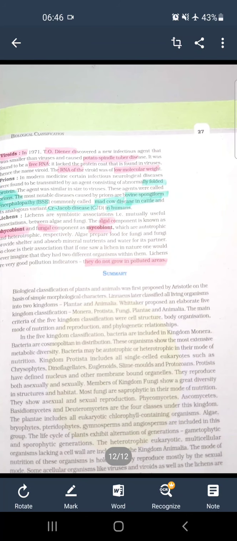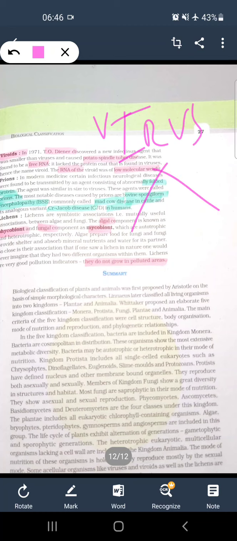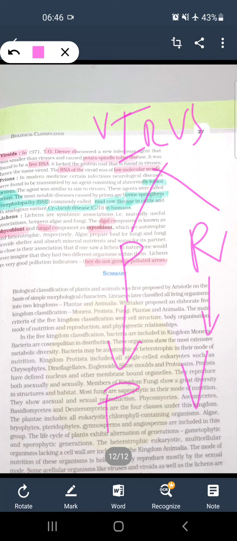After this, viroids are just free RNA, not protein. So a virus has protein and RNA. Only RNA, viroids. Only folded protein, prions. Viroids were discovered by T.O. Diener, and prions cause diseases such as in cattle. It is known as BSE, bovine spongiform encephalopathy, which is known as mad cow disease in cattle, and Creutzfeldt-Jakob disease in humans.